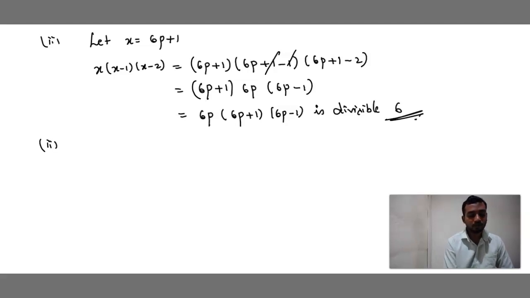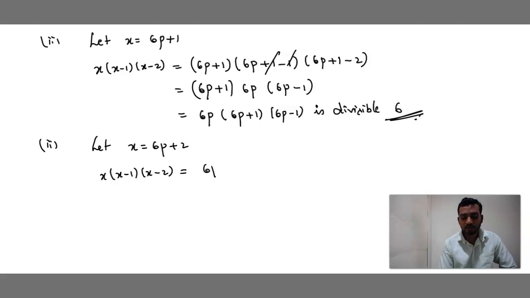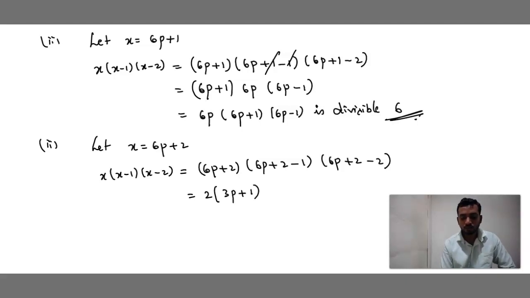One more case, because 3 consecutive integers, right? So let x is equal to 6p plus 2. So x into x minus 1 into x minus 2 is equal to 6p plus 2 into 6p plus 2 minus 1, into 6p plus 2 minus 2. 2 common, 2 3s are 6 plus 2 1s are 2.